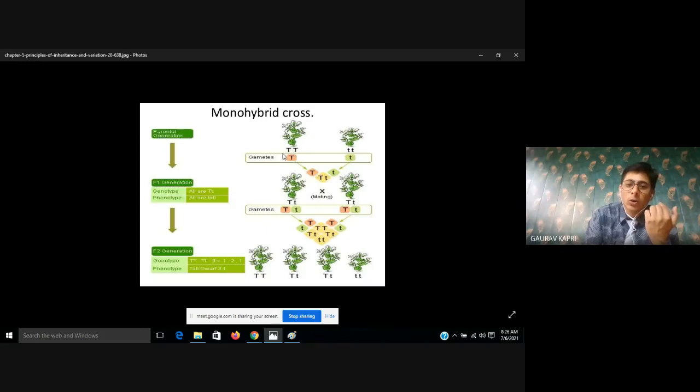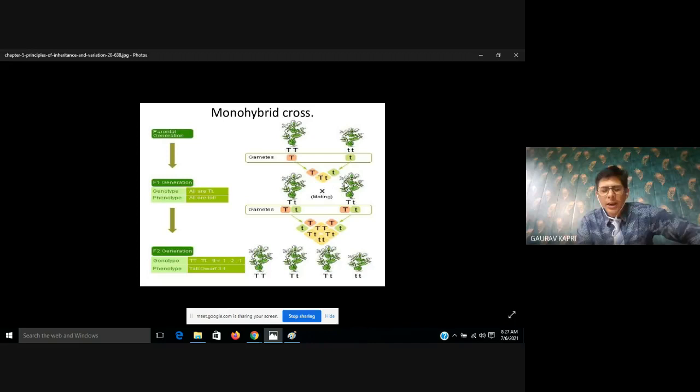And tall is pure tall, meaning it's a homozygous tall. Both alleles are of a similar kind, capital T and capital T. Here in this condition, both alleles are of a similar kind, small t and small t. While gamete formation occurs, we know that in one gamete only one kind of allele can enter. So the gametes produced will have capital T, and here small t. Any doubt? Any question? No, sir. Okay, now both of the gametes are going to be fused together. This capital T and this small t will make a new combination, capital T and small t. And this combination is called the F1 generation. You can see here. Understood?